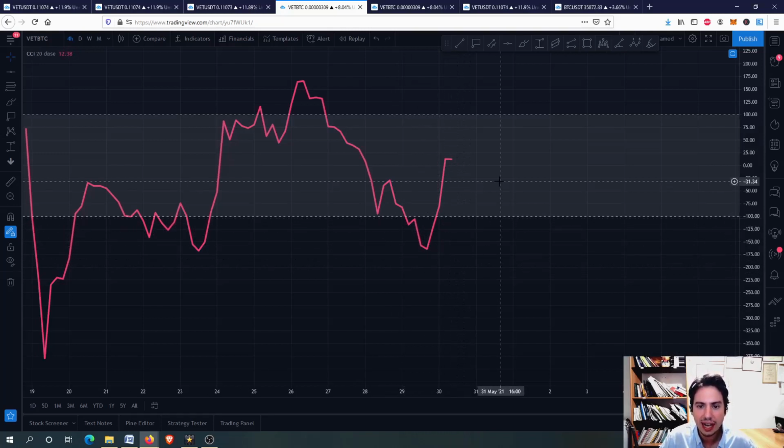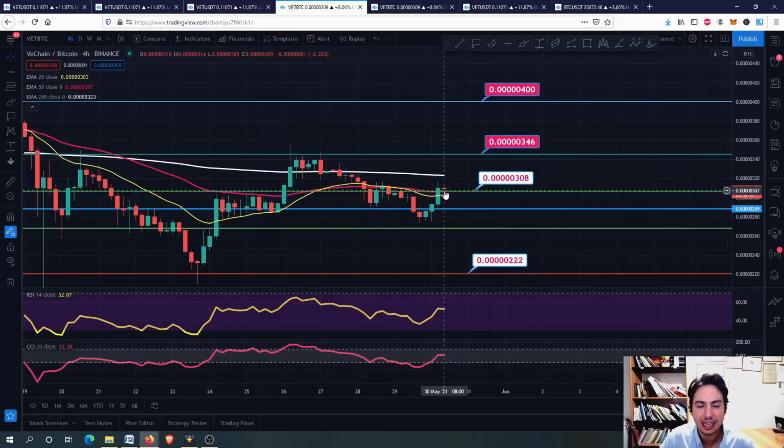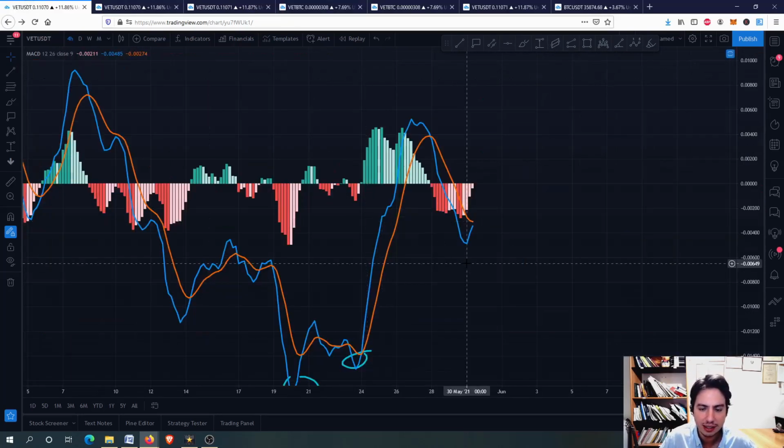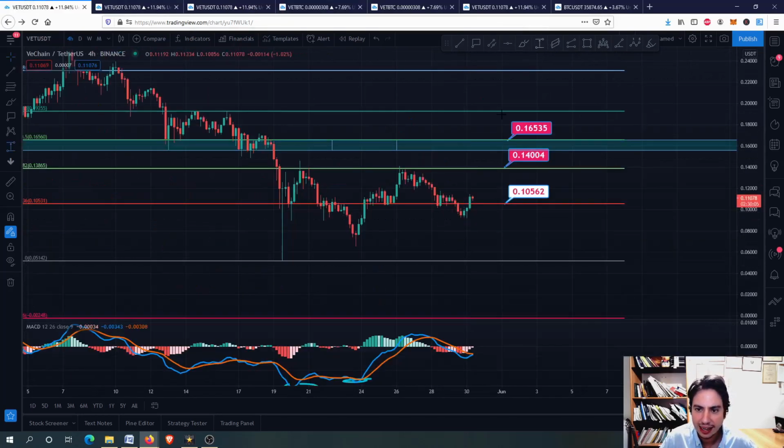So by an 8 to 10% upward move for Bitcoin, we saw Vechain against USDT moving upwards by something like 24%. It was pretty insane movement from Vechain.